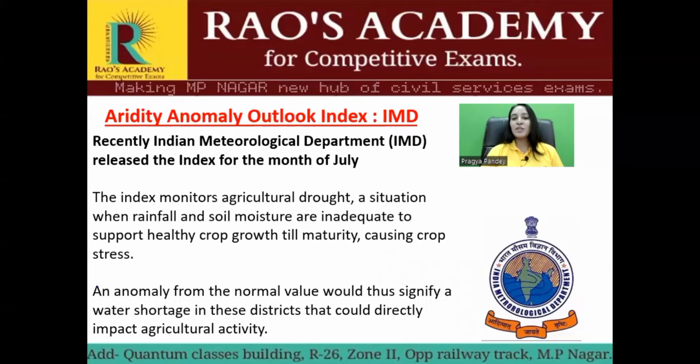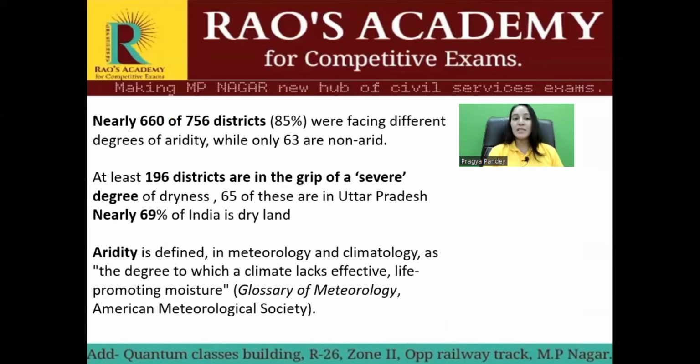Recently, the Indian Meteorological Department released the Outlook Index for aridity anomaly for the month of July. The index monitors agricultural drought. This is a situation when rainfall and soil moisture are inadequate to support healthy crop growth till maturity, causing crop stress. An anomaly from the normal value would thus signify a water shortage in these districts that could directly impact agricultural activity. As per the report, at least 196 districts are in the grip of a severe degree of dryness, and among these 196, 65 alone are from Uttar Pradesh.